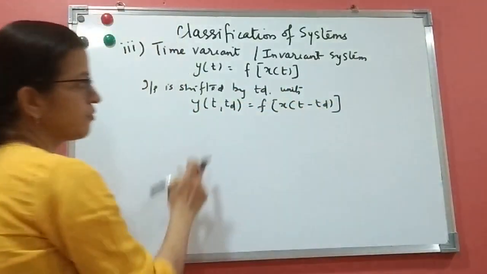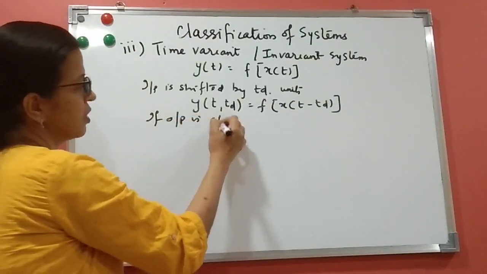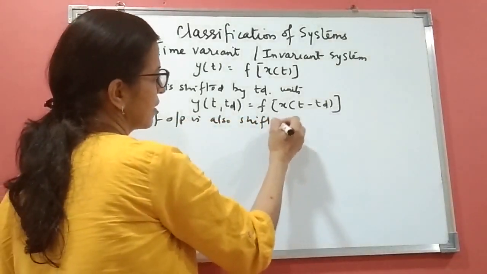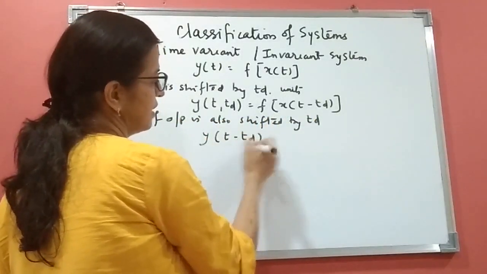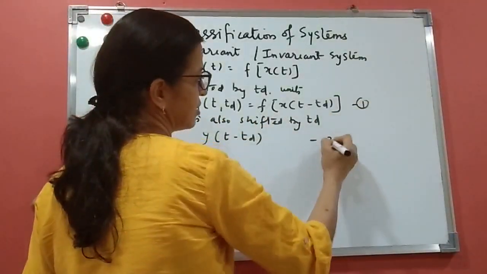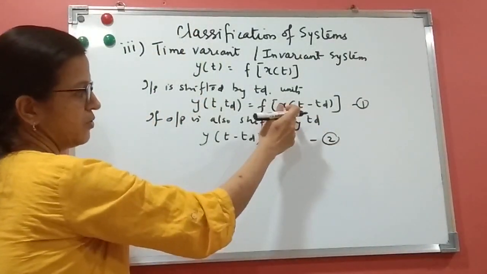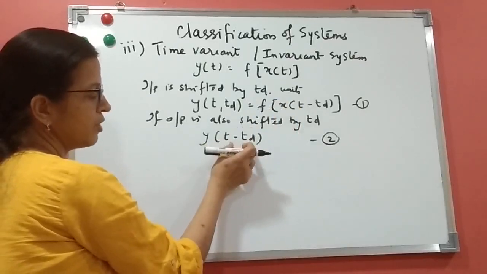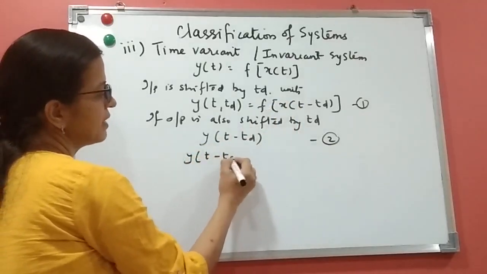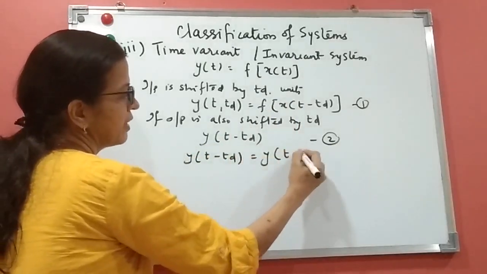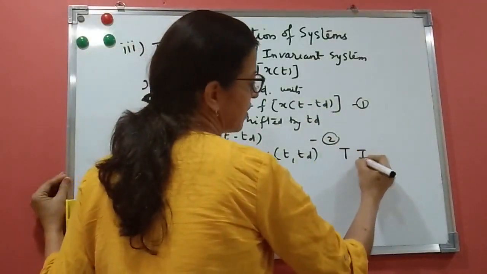If the output is also shifted by td units, that is y(t minus td), wherever there is t, it will change to t minus td. If y(t minus td) equals y(t, td), the system is called a time invariant system.